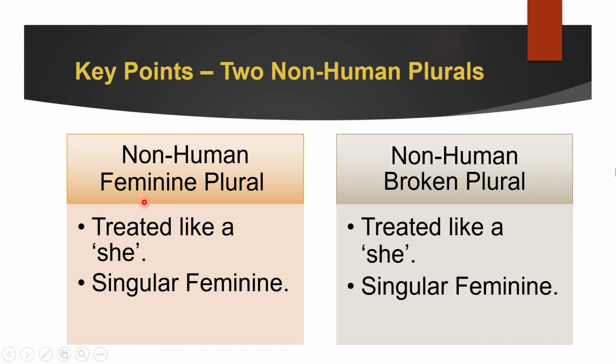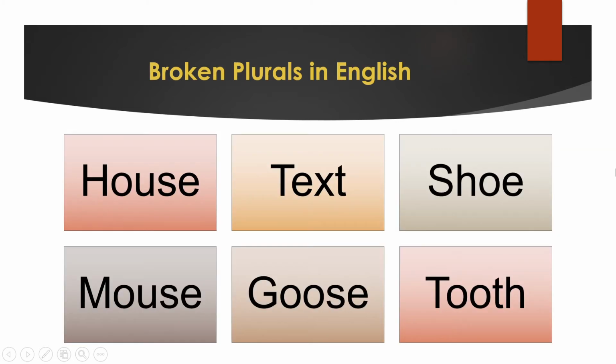Okay, so that's the only concept in Arabic that doesn't make sense at first, but it's Arabic. It's how Arabic people do their own work. Whenever a word is non-human and plural, they understand that it means more than one, but they'll still treat it like a singular feminine word. Okay, this is clear? I hope it is. Now we come to the problem of broken plurals.